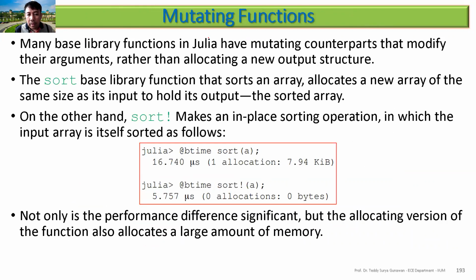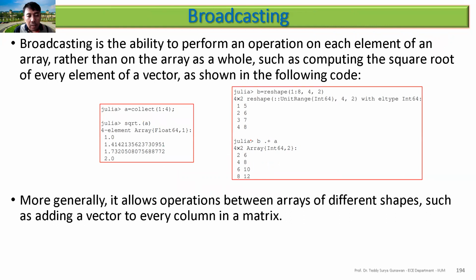Also, if you have the mutating function, you can see here this is faster. You just change directly here in this one. You are passing the pointer, so you see the difference here. Make in-place sorting operations by changing the input, so the input can be changed to another output. The next one is broadcasting.